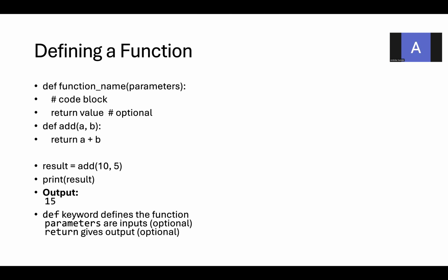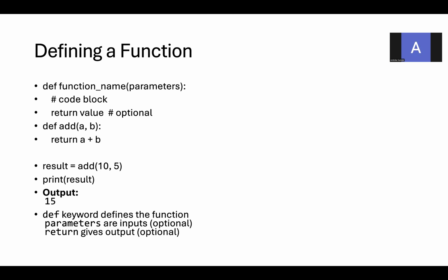This is the function syntax. def is the keyword, function_name followed by parameters. Next is the function body that has a code block, and then the function is going to return some value. Now I'm going to write a function: def add of a, b. Add is the function name, a comma b are the parameters. You should have the colon at the end of this function header. Return a plus b is the function body.